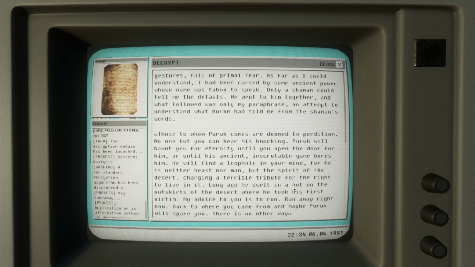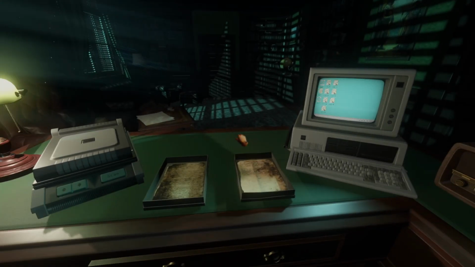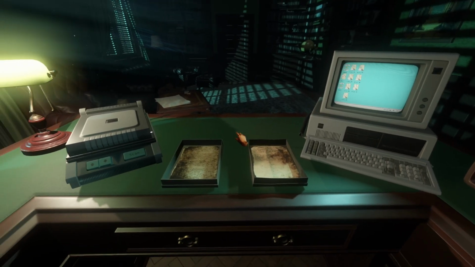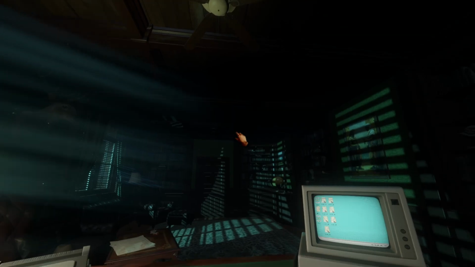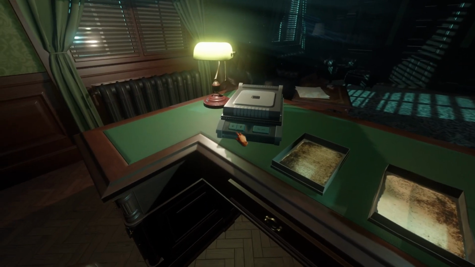Long ago, he dwelt in a hut on the outskirts of the desert, where he took his first victim. My advice to you is to run. Run away right now, back to where you came from, and maybe Parak will spare you. There's no other way. So, at least the spirit of the desert did. Outside the desert has no power. But then, who was the door knocking from?